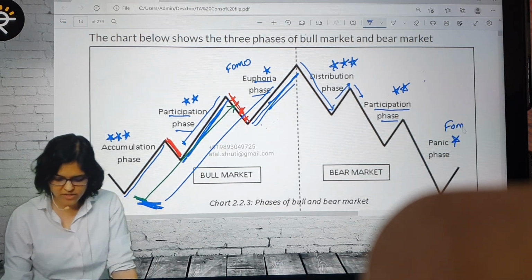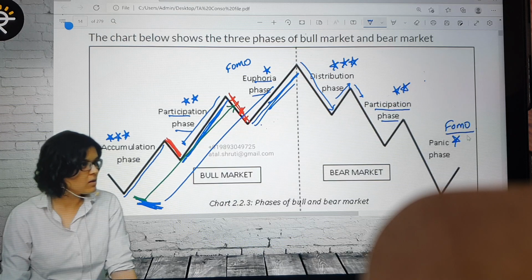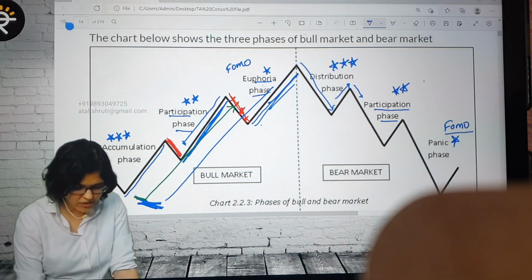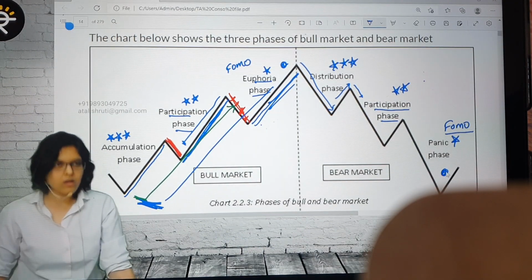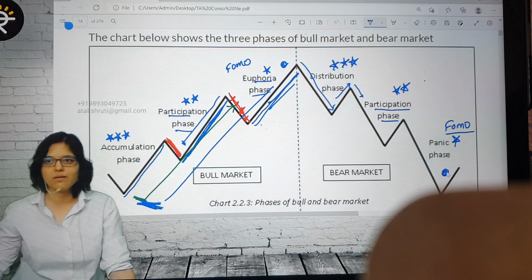FOMO people. What is their understanding about the stock market? It's a gamble. Why is it a gamble? Because I bought it here, and right now it is here. Why? You entered in the wrong spot, but they'll say the stock market is a gamble.